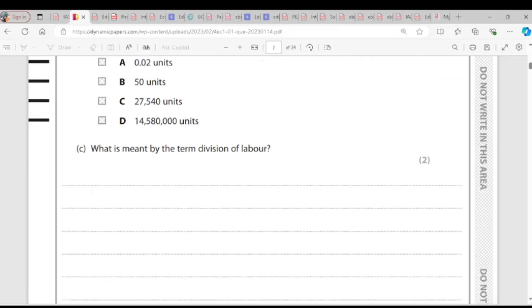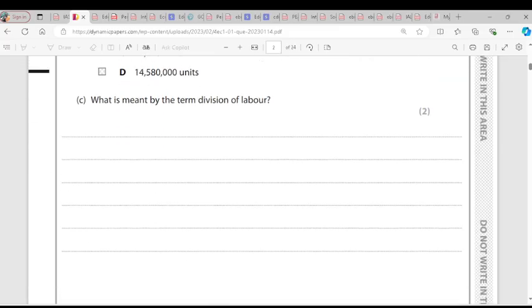Question C. What is meant by the term division of labor? Division of labor is the specialization of an individual on one task. That is what division of labor is.